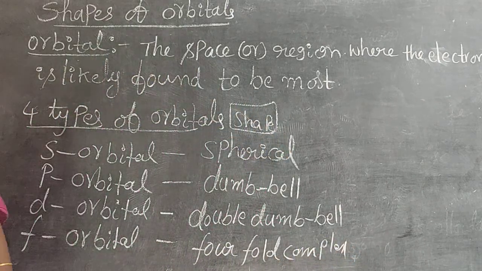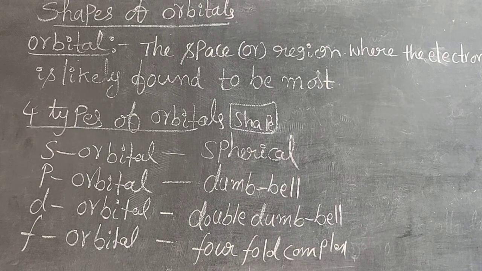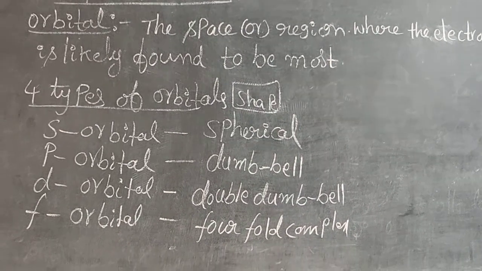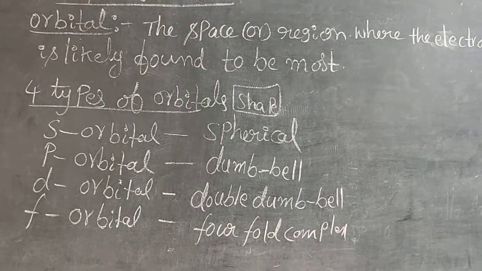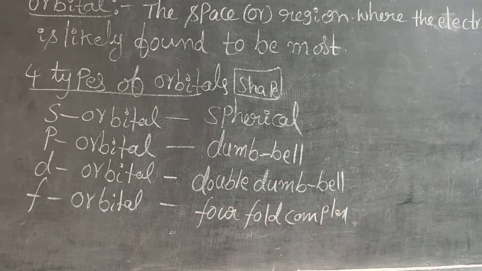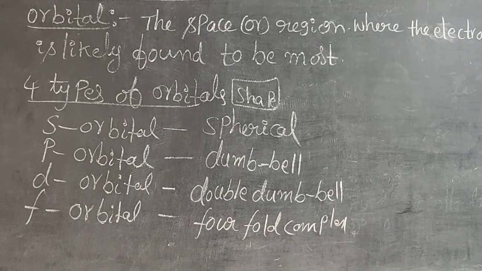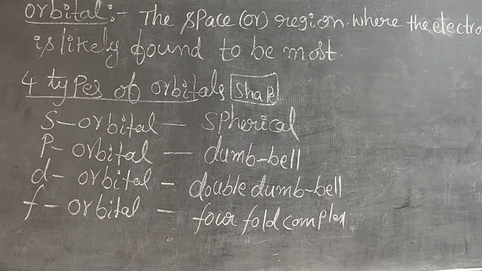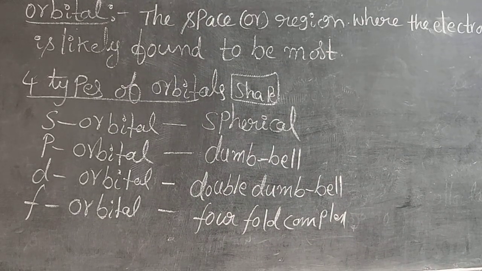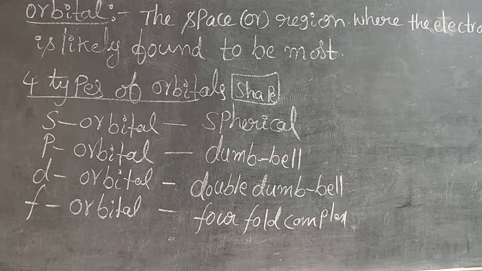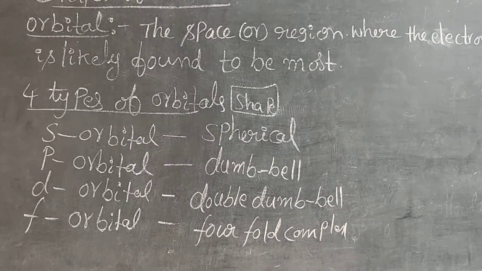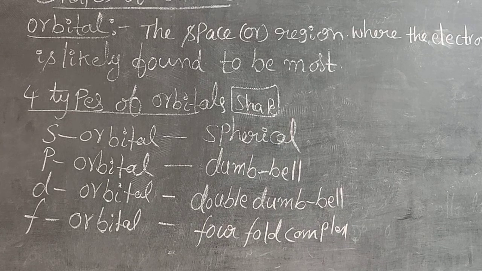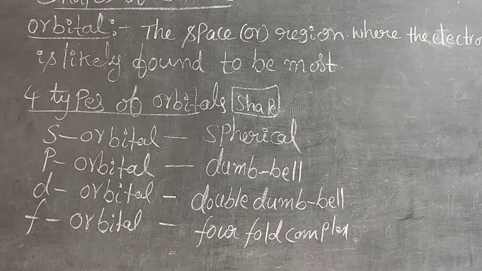Are you able to see this? The shape of s orbital is a spherical shape, very important for half mark or 1 mark. What is the shape of s orbital? Spherical. And the shape of p orbital is dumbbell. Shape of d orbital is double dumbbell. The shape of f orbital is four-fold complex. These are the shapes of s, p, d, f.